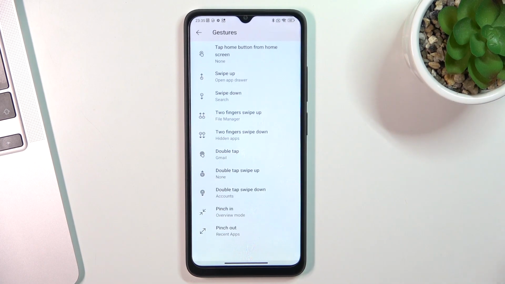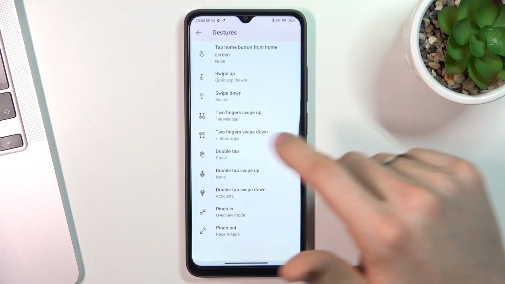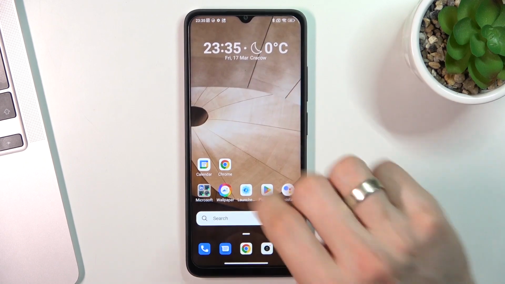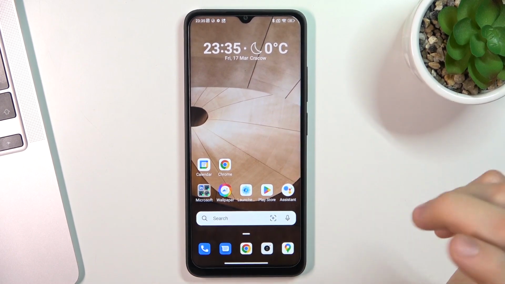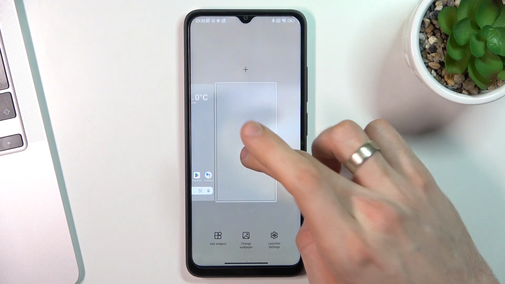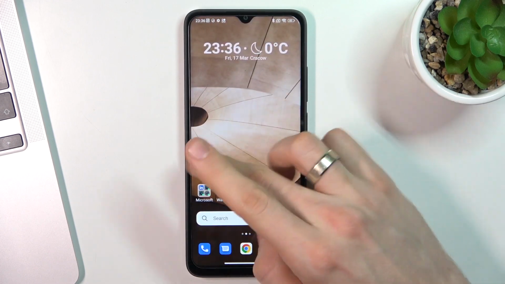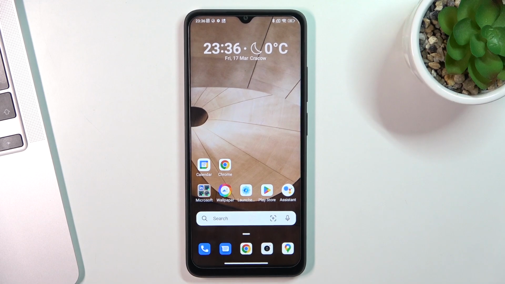For example, by swiping 2 fingers up, I will open a file manager. So in this way, when I want to open the file manager, I don't need to switch between my home screens.